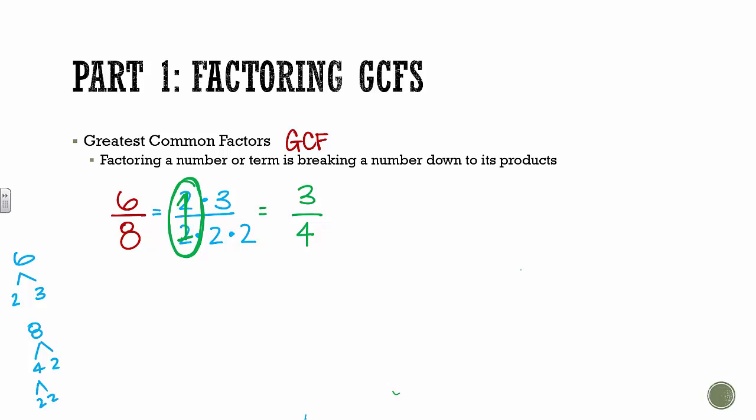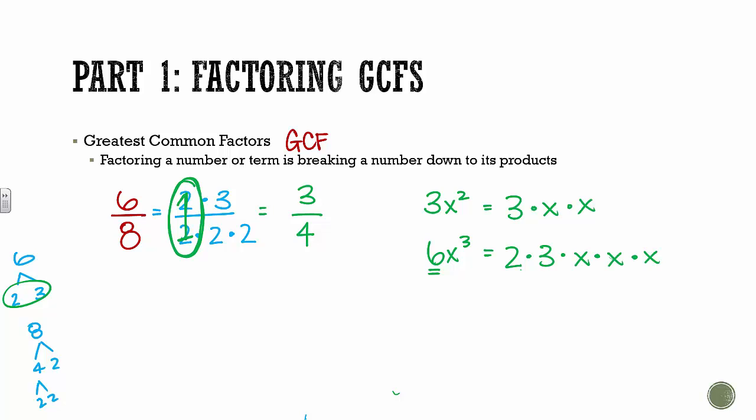So when you see something like 3x squared, you should have it in your head that that's 3 times x times x. Or like 6x cubed. 6, remember, breaks down into 2 times 3. And then x cubed means 3 x's. And having these pictures in your mind will really help you with what we're doing next.